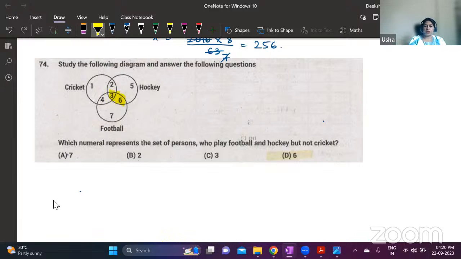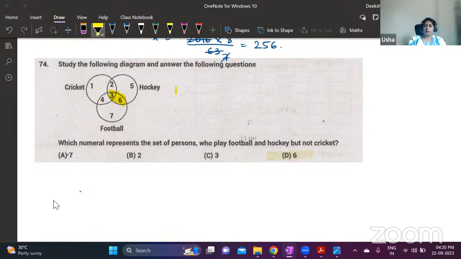And this also belongs to football. Understood, no? Overall, hockey is 2 plus 5 plus 3 plus 6. This one is 3 plus 6, 4 and 7. Now, common to hockey and football is 3 plus 6, 9.